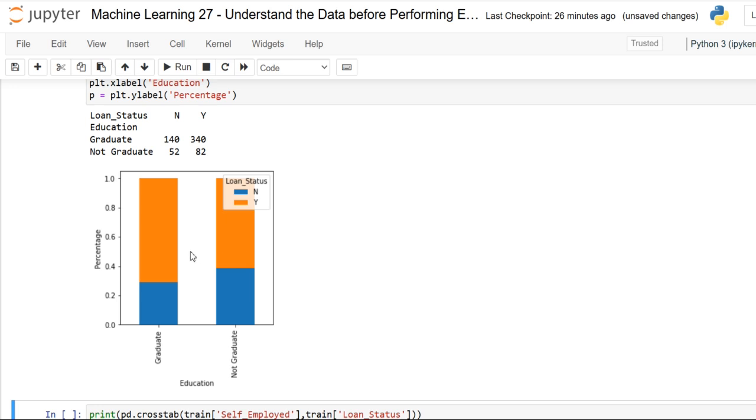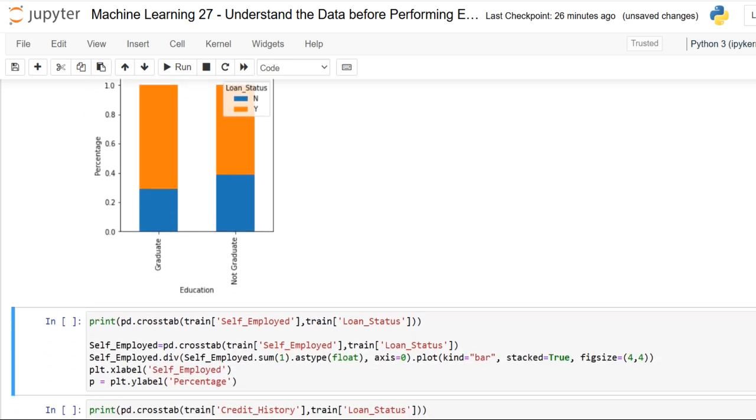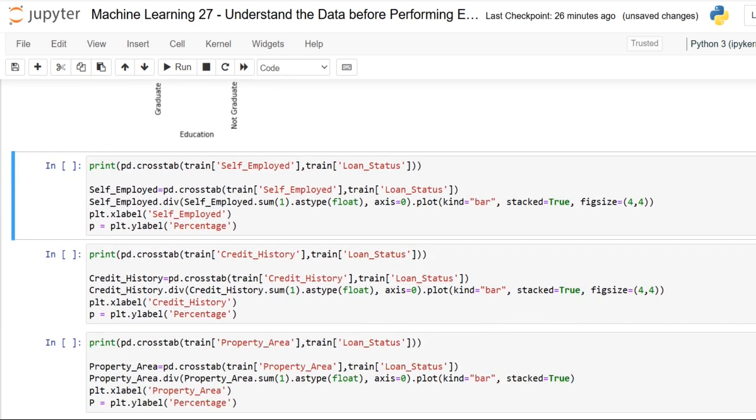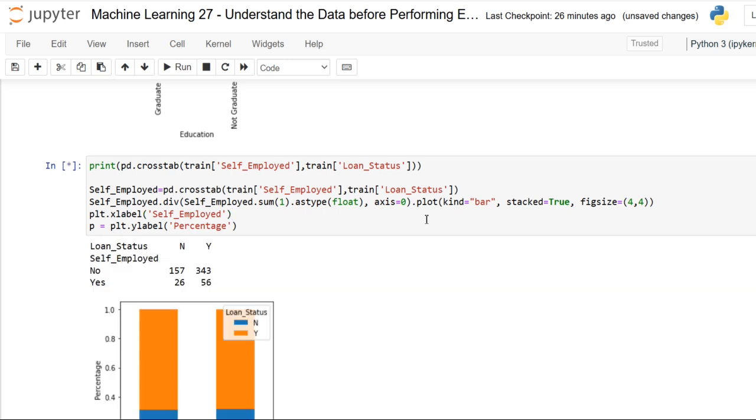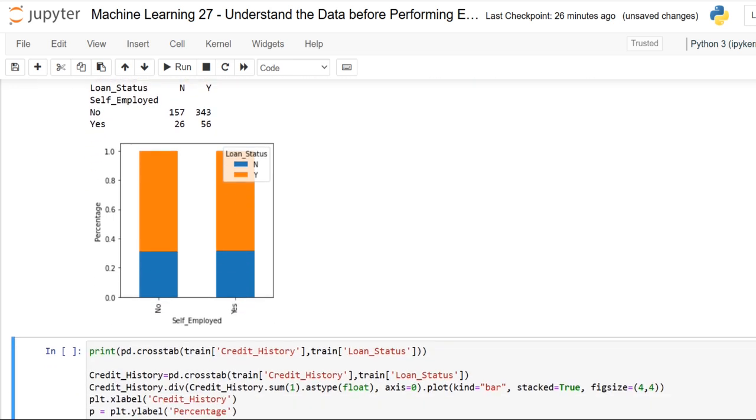And yes, the proportion of loans getting approved for graduates is higher compared to not graduates. Graduate is higher. So that is what it is showing here. And next towards self-employed. So self-employed, let me execute. Kindly just visualize the number and the chart.